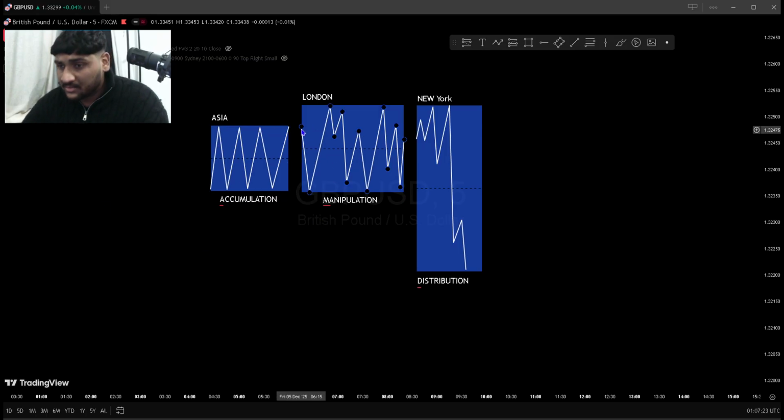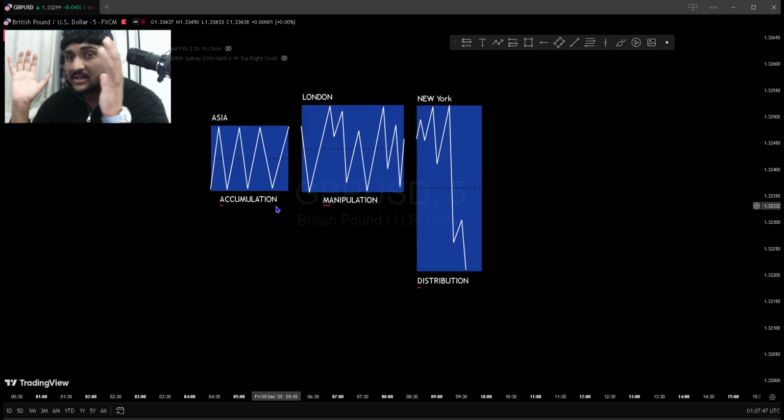London will do is either take out the high or low. So in this case, took out the low. That's a manipulation, and the market is gonna keep normally moving up, down, up, down. What do you want to see in the New York session? In the New York session, we want to see either the London high or London low taken out. In this case, we can see it has taken out the London high, and we can see a massive push down. This will be called distribution.